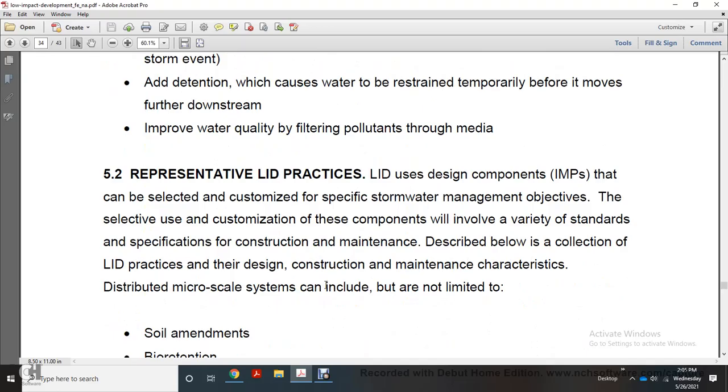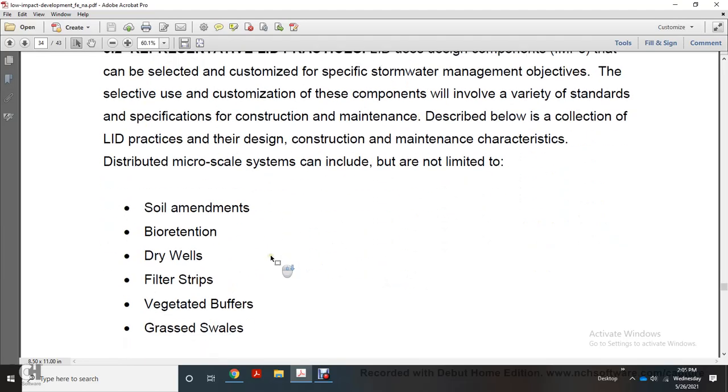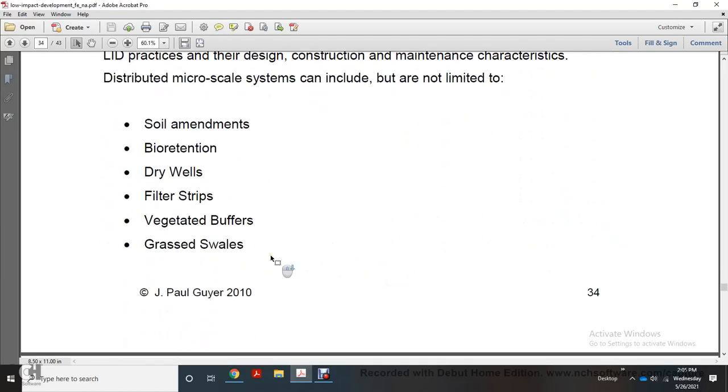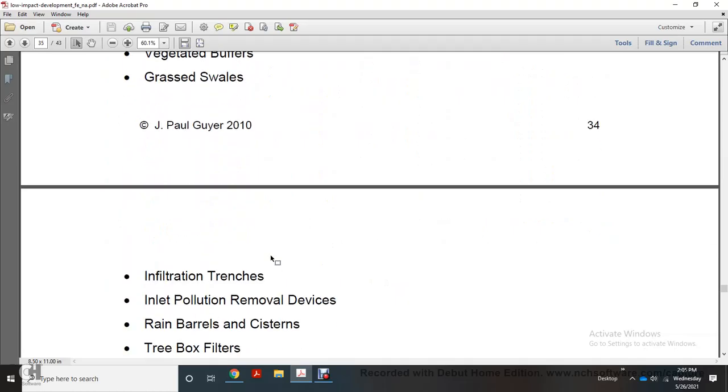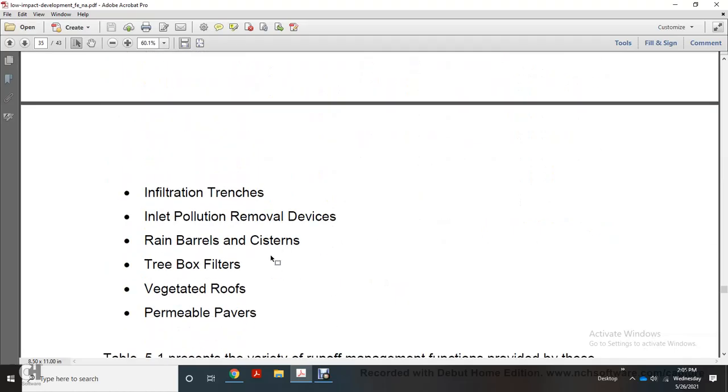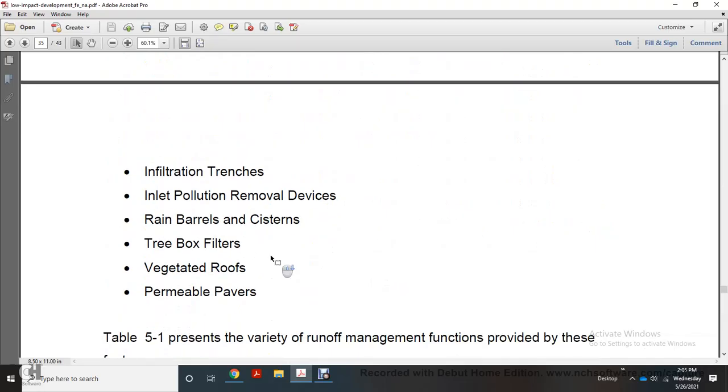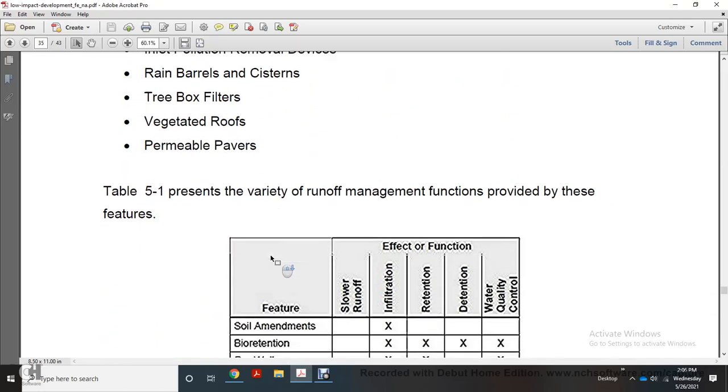Representative of local low impact development are integrated management practices that can be selected and customized for specific stormwater management objectives. The use and customization of the components involve a variety of standard specifications for construction and maintenance. Described below is the collection of low impact development practices, with the design, construction, and maintenance character of the distributed microscale systems, including but not limited to soil amendment, bioretention, dry wells, filter strips, vegetated berms, grass swales, infiltration trenches, inlet pollution removal devices, rain barrels, cisterns, tree box filters, vegetated roofs, and permeable pavers.